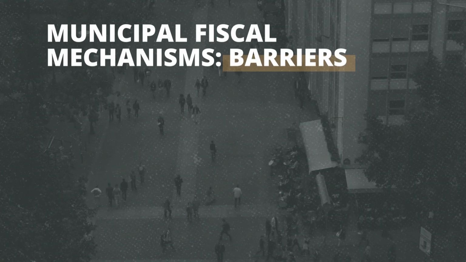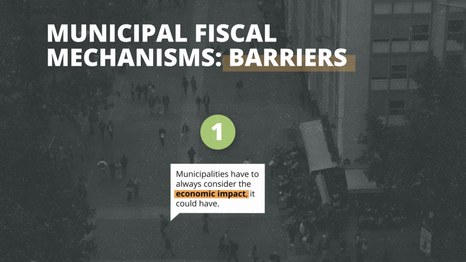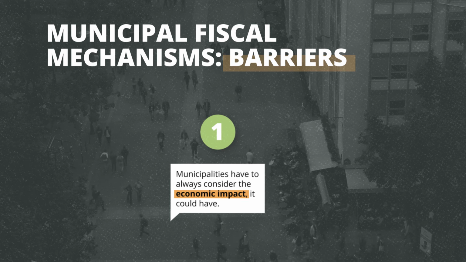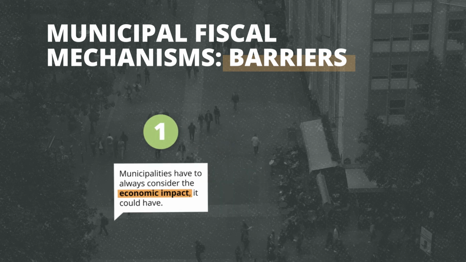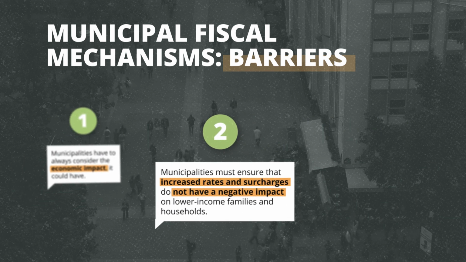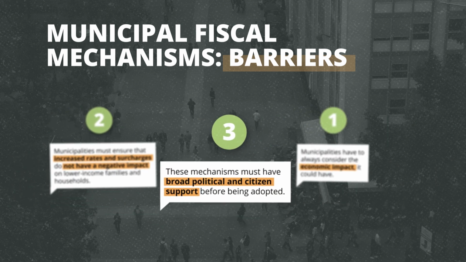On the other hand, there are potential barriers when using these municipal fiscal mechanisms. The first is that municipalities have to always consider the economic impacts it could have. For example, raising surcharges could impact businesses and residents negatively. Secondly, municipalities must ensure that increased rates and surcharges do not have a negative impact on lower-income families and households. Lastly, these mechanisms must have broad political and citizen support before being adopted.